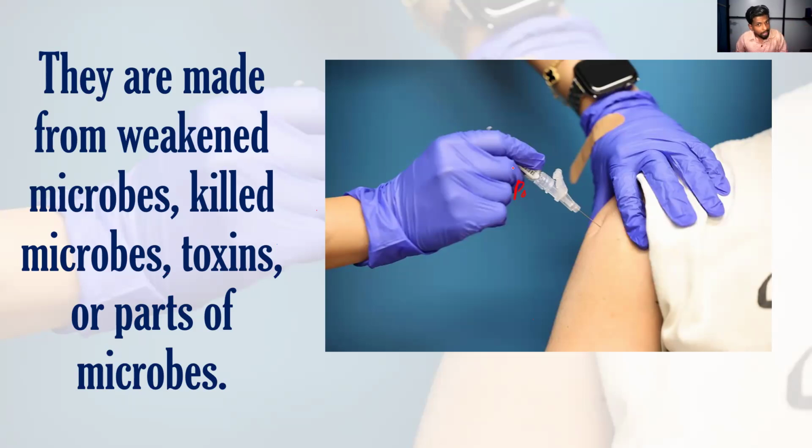So when the polio virus enters into our body again, what happens? Our body will fight them very well because it already has experience fighting the polio virus.